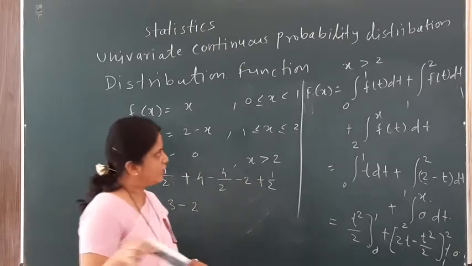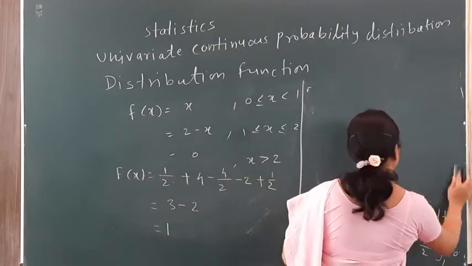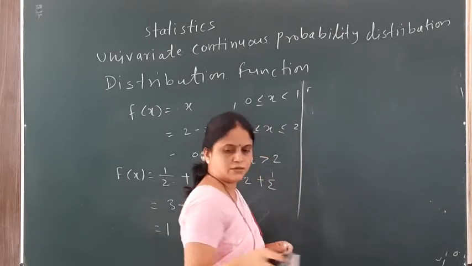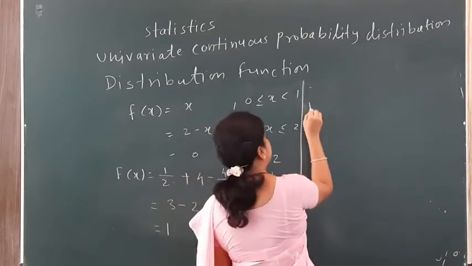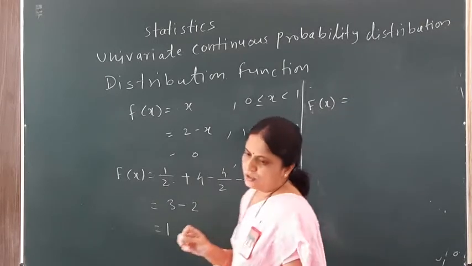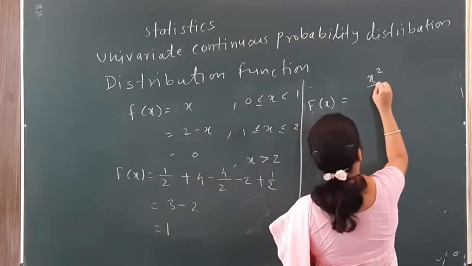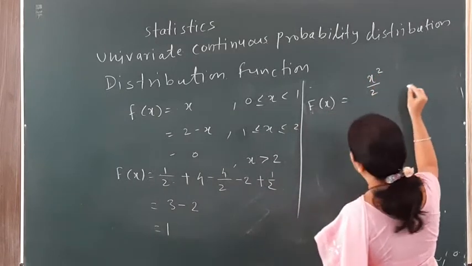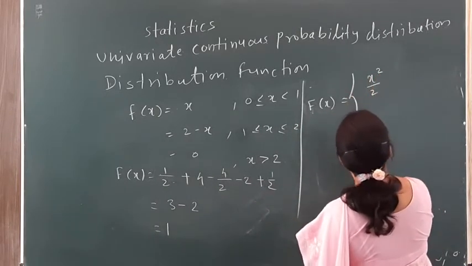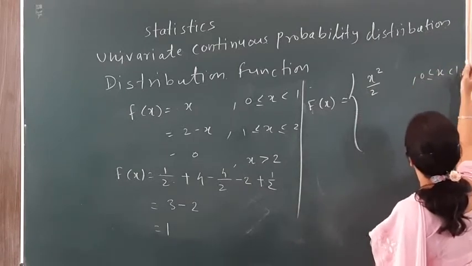So I can write the distribution function F(x) as the first value, which comes as x square divided by 2, and the x square divided by 2 is for my first range, that is x is in between 0 to 1.